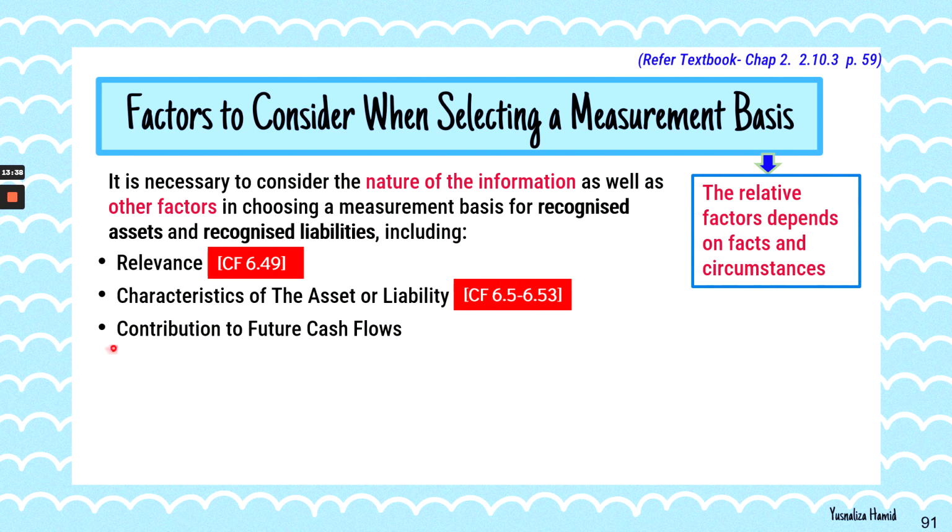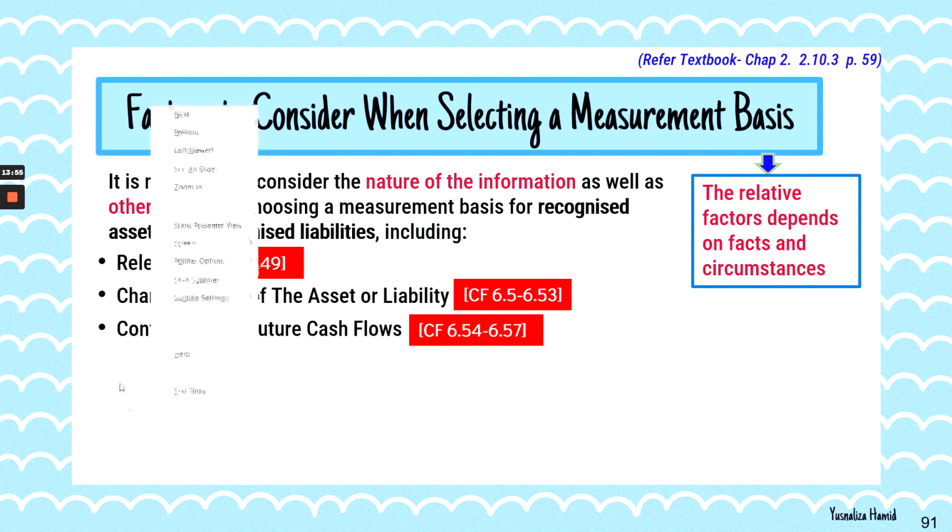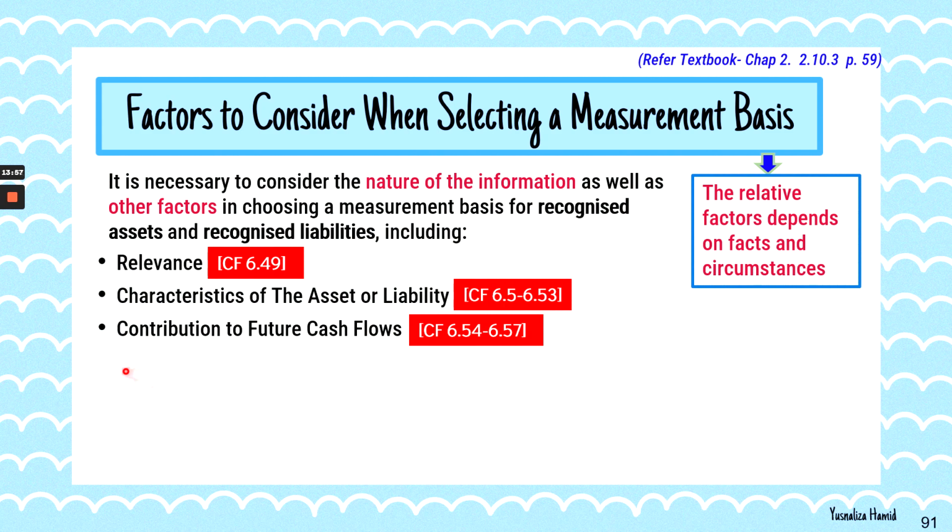I'm going very briefly here. The contribution to the future cash flows, the pattern of contribution, for example, the uncertainty of it, or perhaps the variation of that will contribute to the future cash flow. You go into detail in the chapter itself.